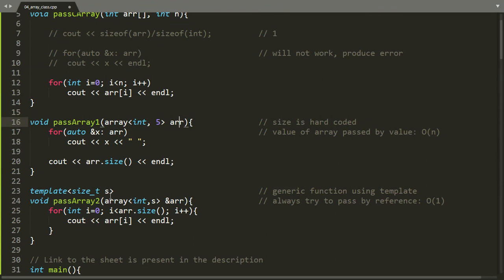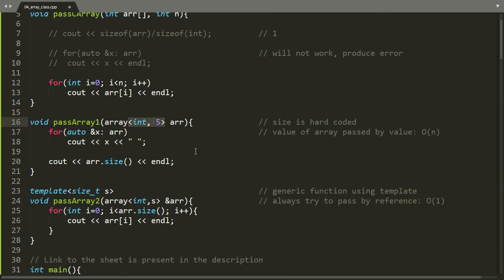As you can see in the next function, here I am passing the array object as a reference. Now it will not create a new copy for the array. It will use the same copy of the array that we passed to the function. You can see here we can use a for range loop on the array objects, and we can also find the size directly using the size function. Also here you can see that we have hard coded the size to 5, so now this function only accepts array class objects of size 5, which is not a good programming technique.